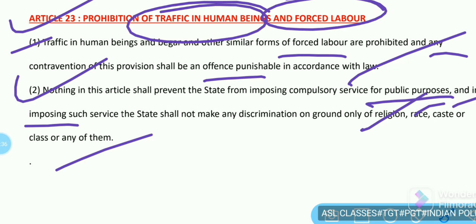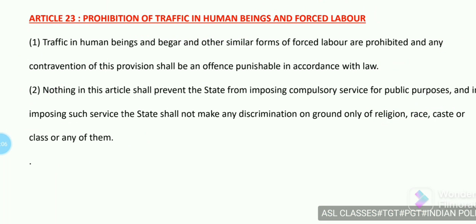Like in recent times, you can see the problematic situation of Ukraine and Russia. There, in Ukraine, even common people have contributed in safeguarding the nation against Russia. So this is the call for the nation. Article 23 is clear now.